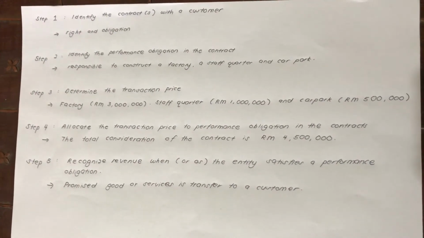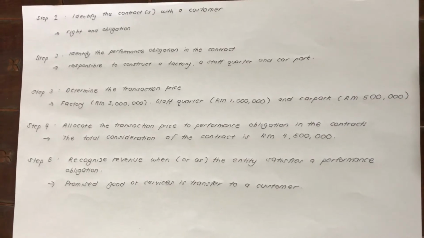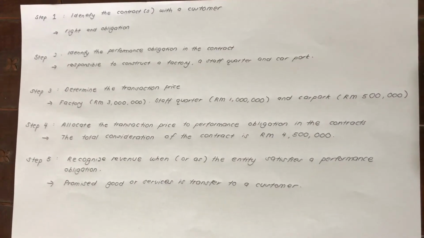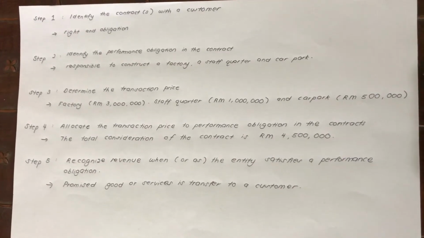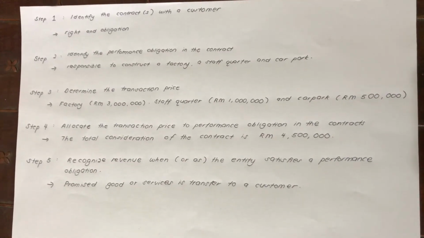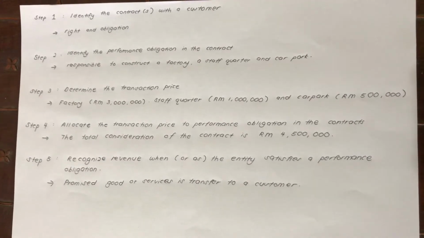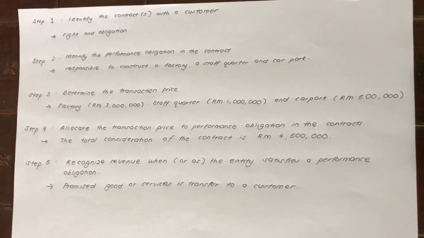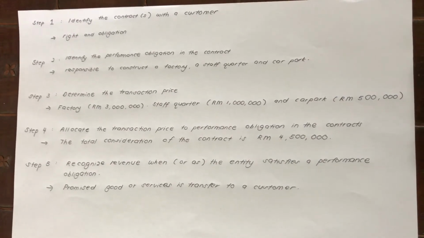Step 4 is to allocate the transaction price to the performance obligations in the contract. The total consideration of the contract is RM4,500,000 and the factory costs RM3 million, the staff quarters cost RM1 million and the car park costs RM500,000.